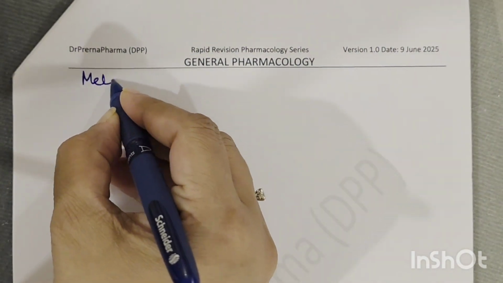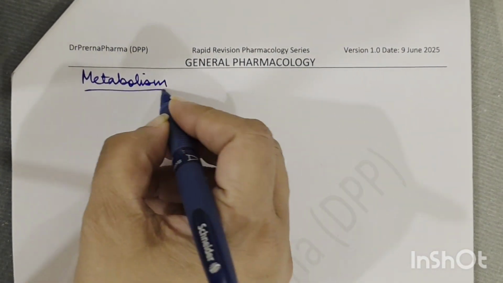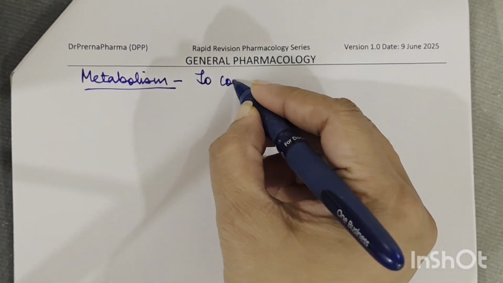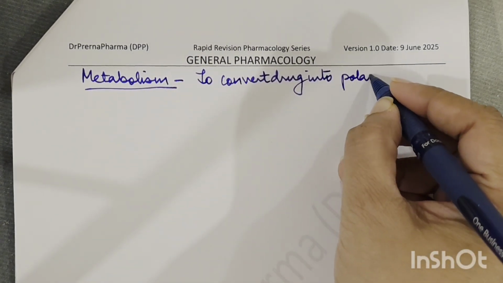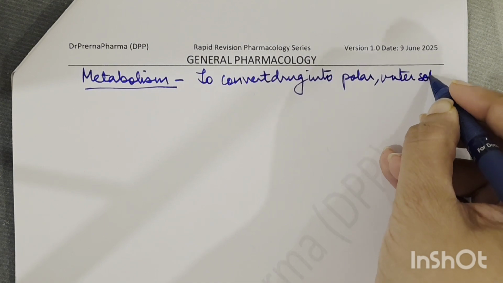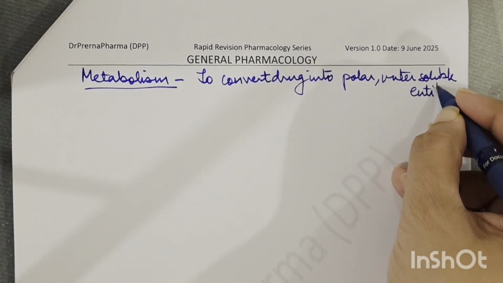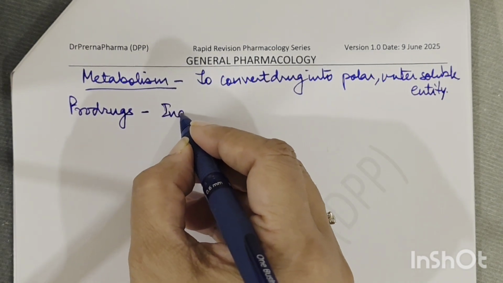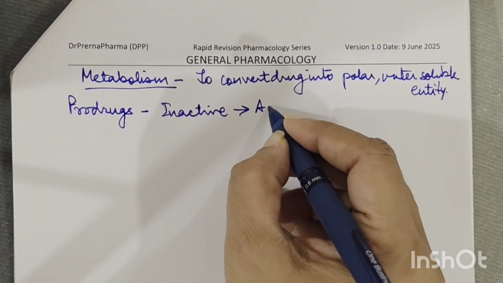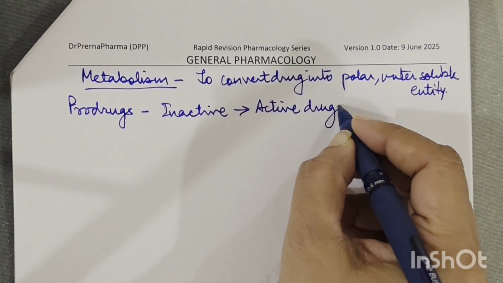Now coming to metabolism. Now in metabolism, what is the definition? Metabolism means to convert a drug into polar water soluble entity, right? Now in this you have to understand that there are some prodrugs which are basically inactive drugs, and they are converted to active drugs by metabolism.